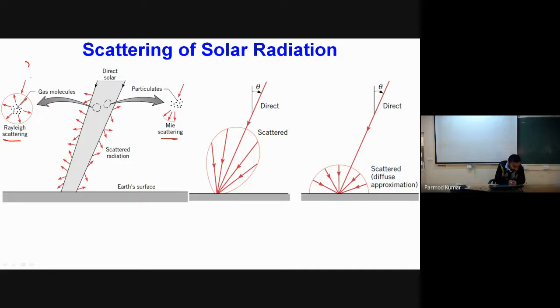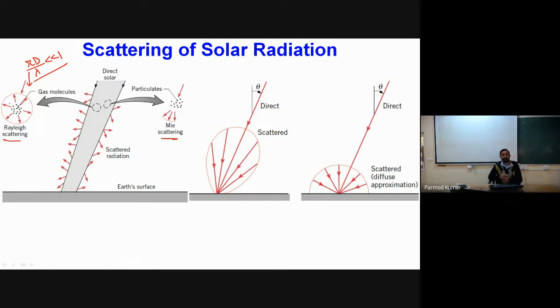So if we have, say, an aerosol particle, if pi d, the circumference of the aerosol particle, divided by the wavelength of the radiation is very, very small compared to 1, in that case there will be scattering of light uniformly in all the directions, and that type of scattering is called Rayleigh scattering.